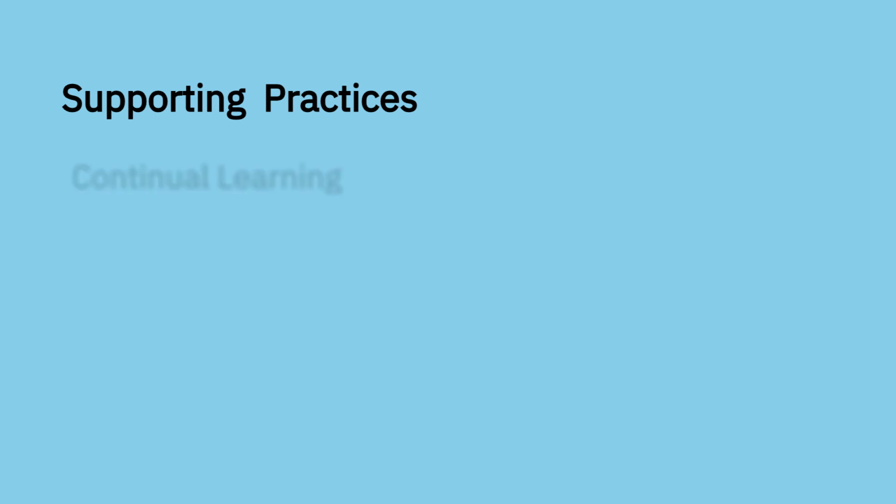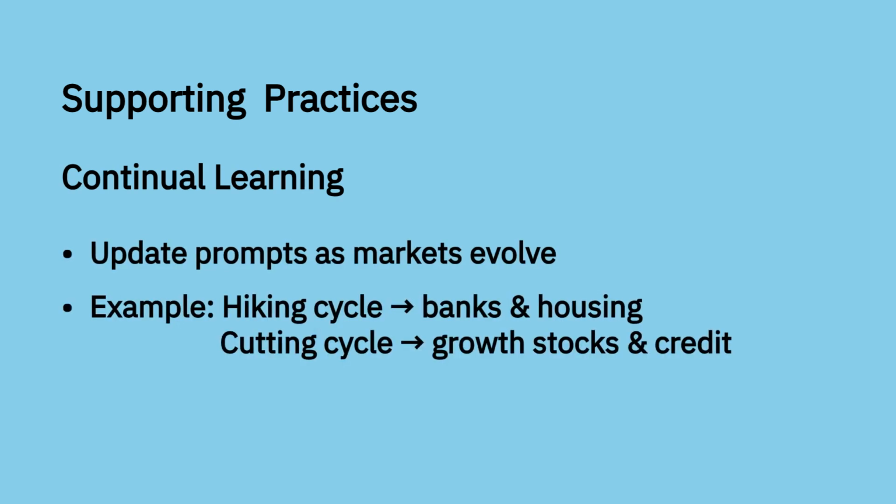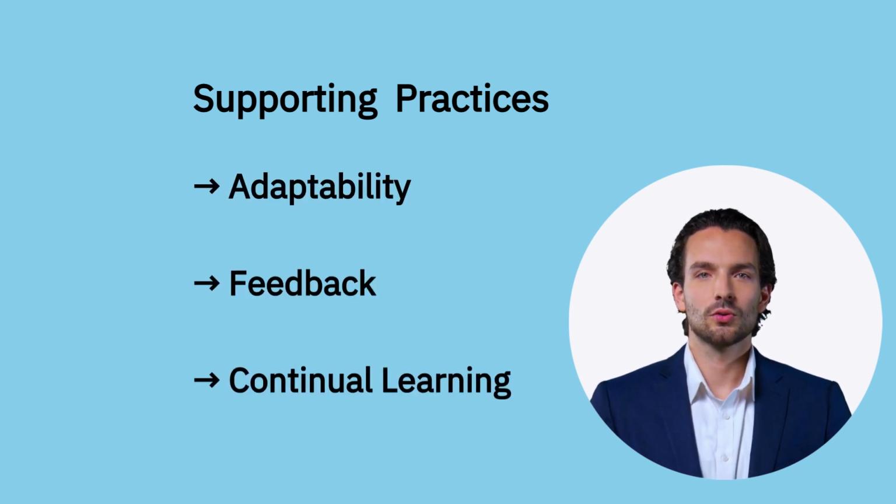And the third is continual learning. Update your prompts as markets evolve. During a hiking cycle, you might ask, "Analyze how higher rates affect bank earnings and housing demand." But in a cutting cycle, you'd adjust to, "Analyze how lower rates affect growth stocks and credit spreads." The structure of the prompt stays the same, but the context adapts with the market. Together, these practices make your prompting more resilient and your outputs more reliable.